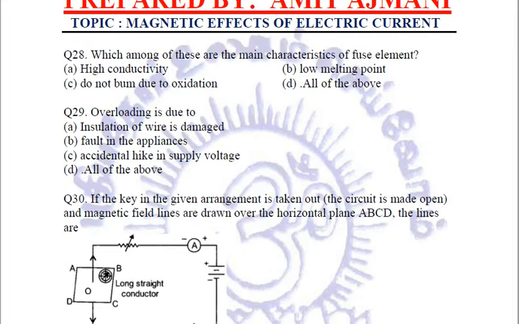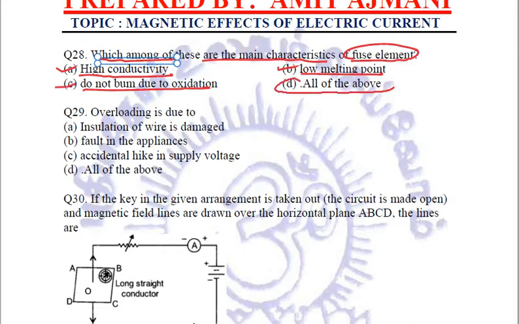Next question. Which among these are the main characteristics of fuse element? Fuse element should have high conductivity. Yes. It should have low melting point. Again, yes. It does not burn due to oxidation. Again, yes. So the answer is D, all of the above.